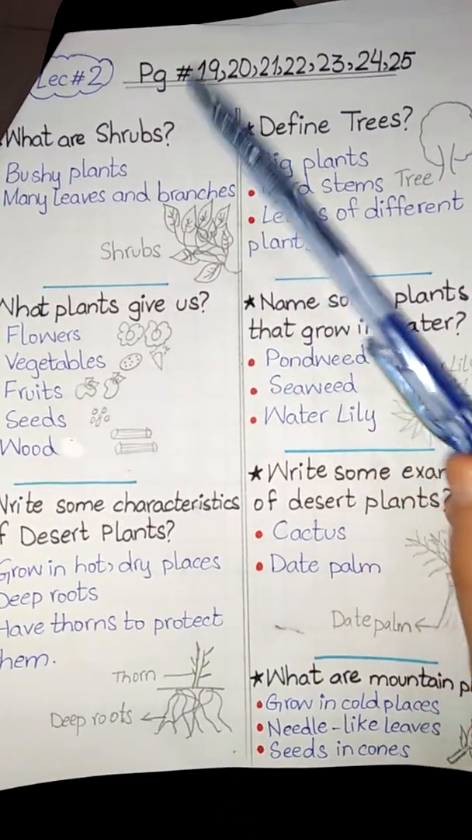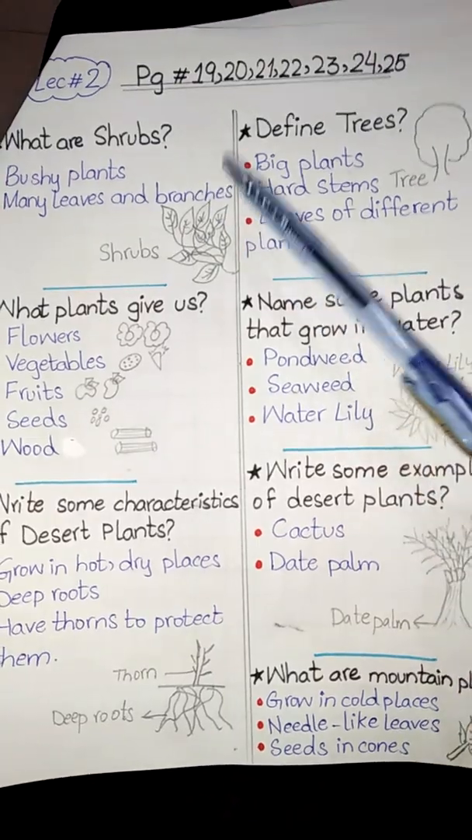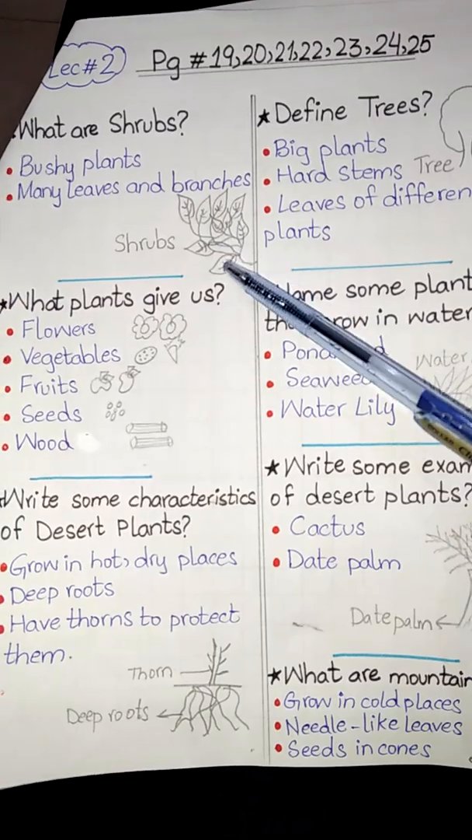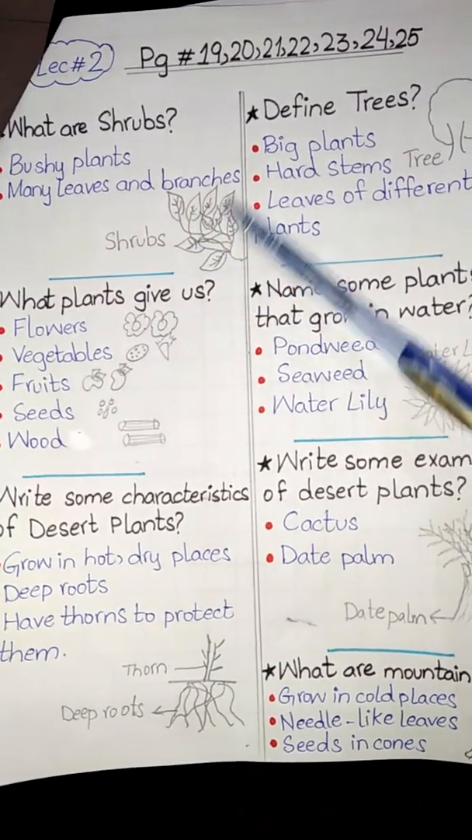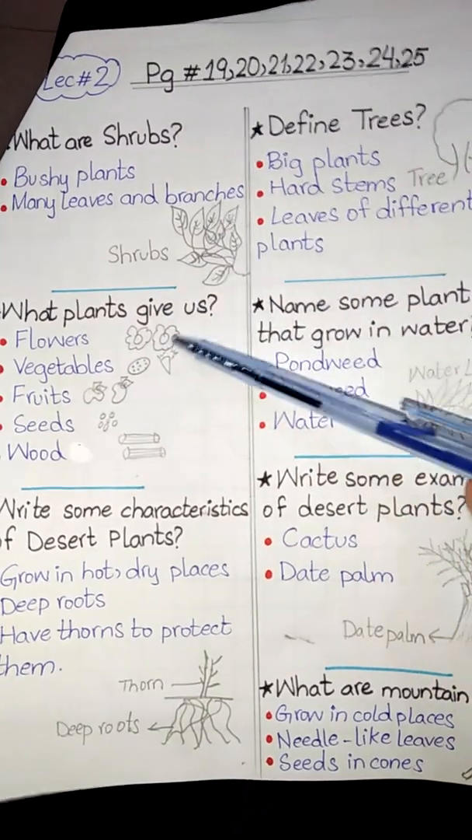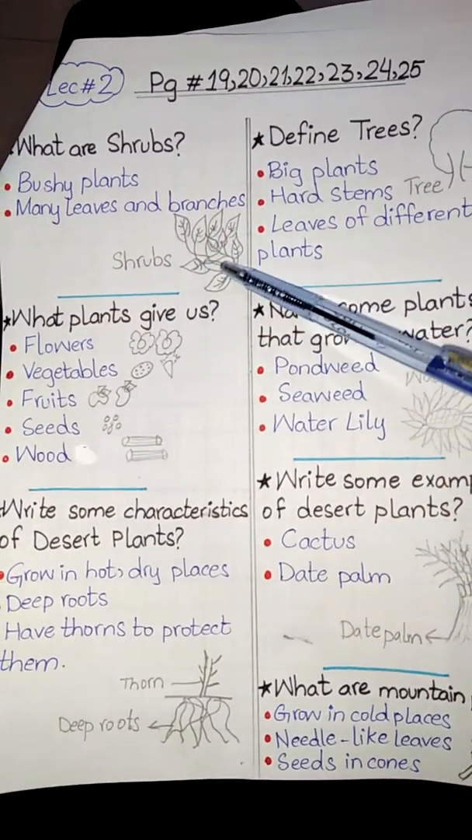What are shrubs? Shrubs are bushy plants. They have many leaves and branches. Repeat with me. Shrubs are bushy plants. They have many leaves and branches.